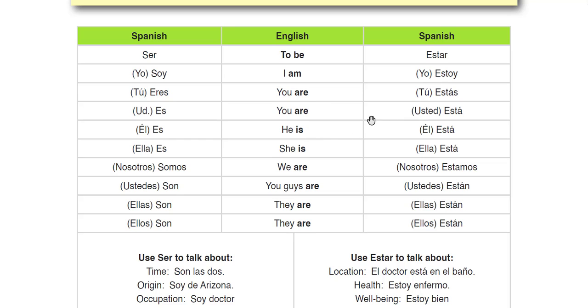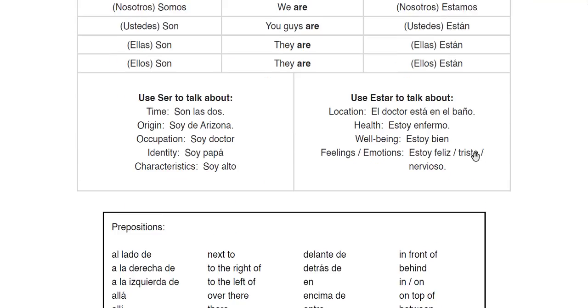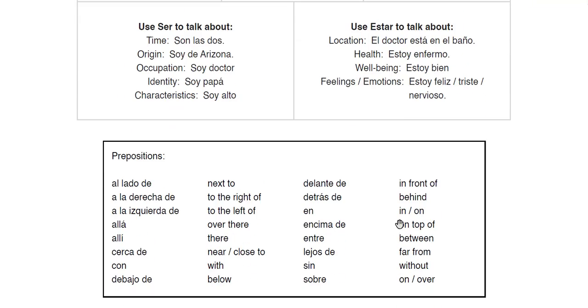Remember, it is tied to he and she, those forms. So I can say él está, he is, she is. If I want to say it is, I can say el libro está. Let's say the book is on top of the table. So el libro está encima de la mesa.